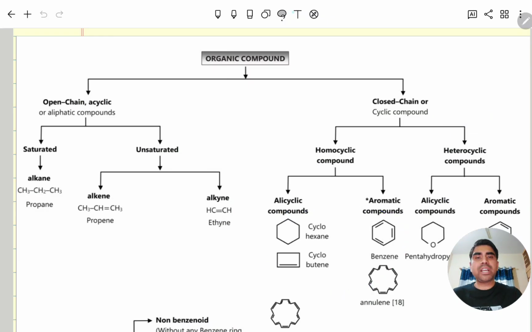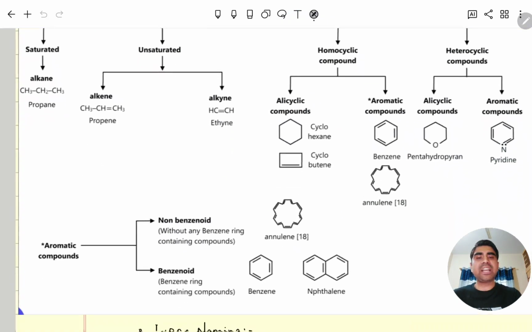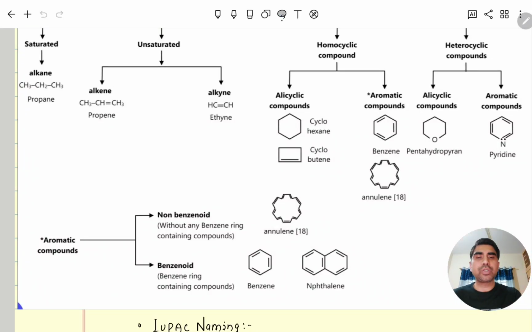So homocyclic and heterocyclic are again classified into alicyclic and aromatic compounds. Alicyclic means non-aromatic, and aromatic compound means one which must be cyclic, must be planar, and must follow Huckel rule, 4n plus 2 pi electrons. So you can see all of these have 4n plus 2 pi electrons. Whereas in heterocyclic, alicyclic and aromatic heterocyclic compounds are also there. You can see this also follows Huckel rule, cyclic and planar.